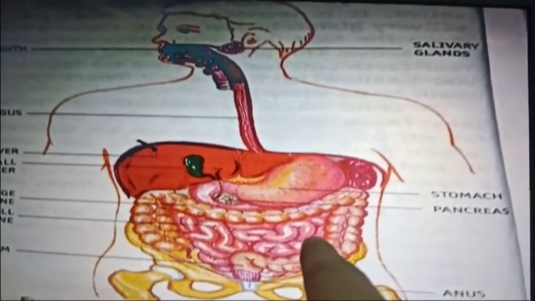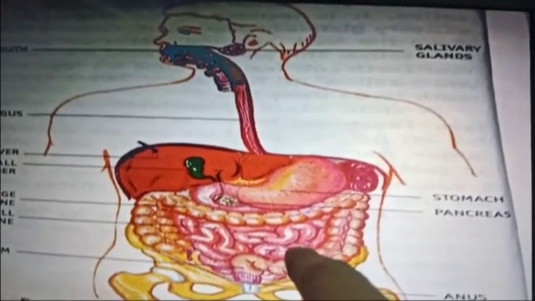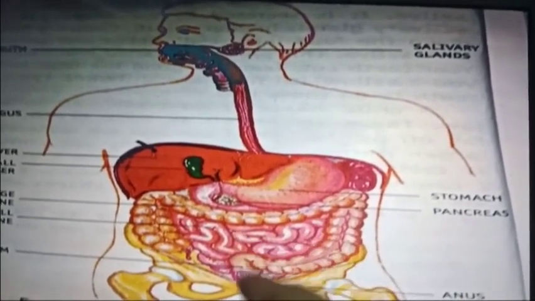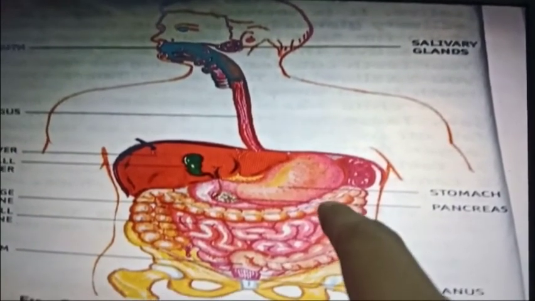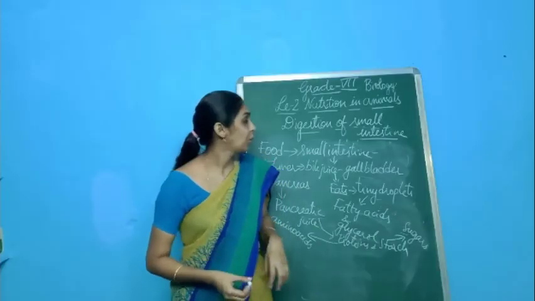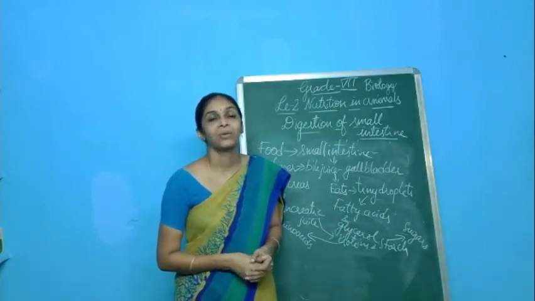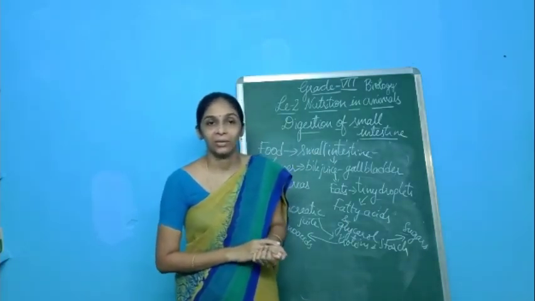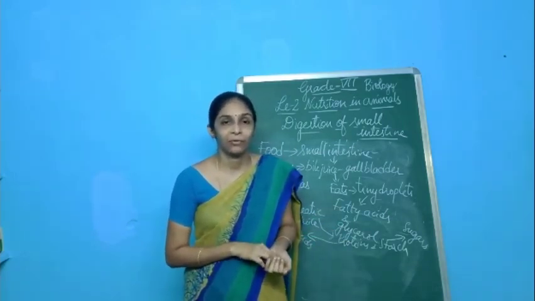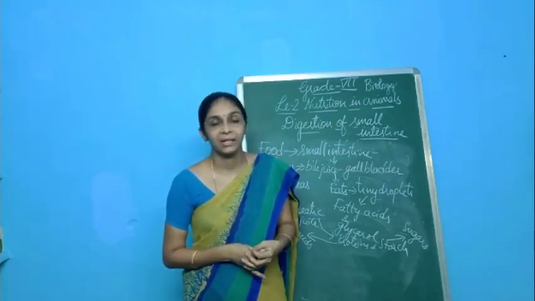In the next class we will discuss how the small intestine absorbs the nutrients from the digested food, and how this assimilation may happen. I hope children you understood this topic very well. In the next class we will discuss how the assimilation takes place and how the absorption of the food may happen, and we will discuss the remaining content in the next class.